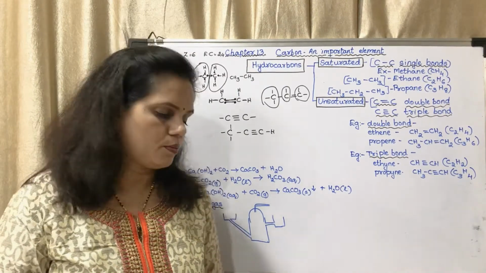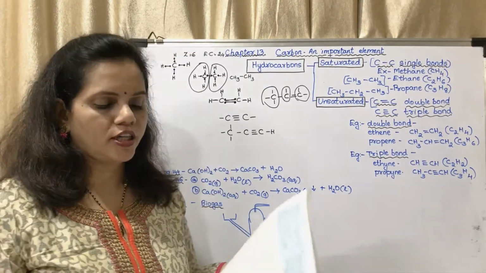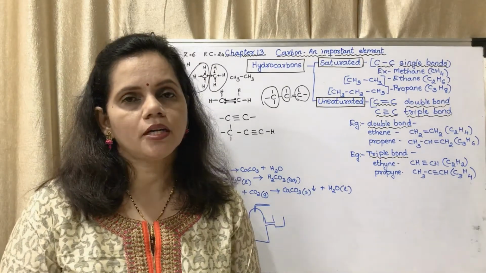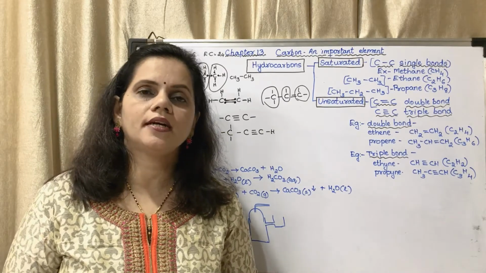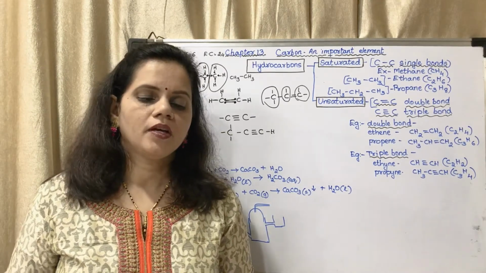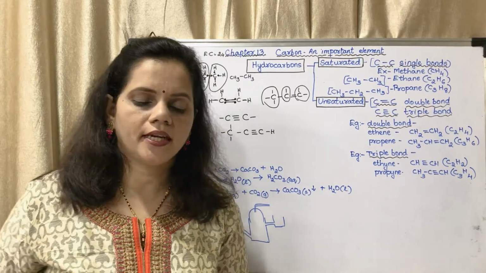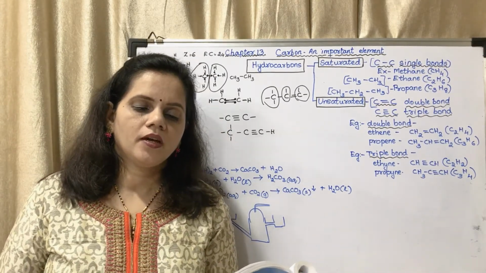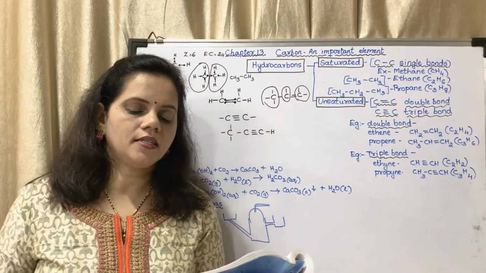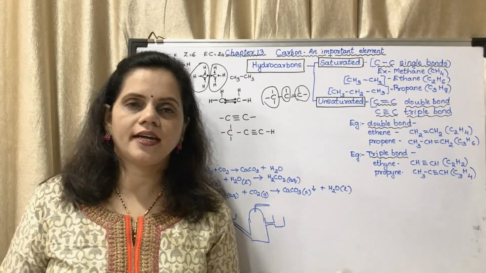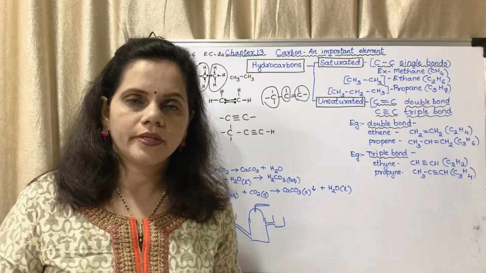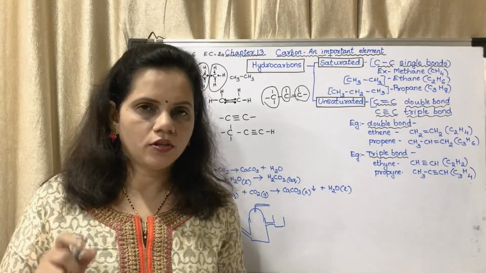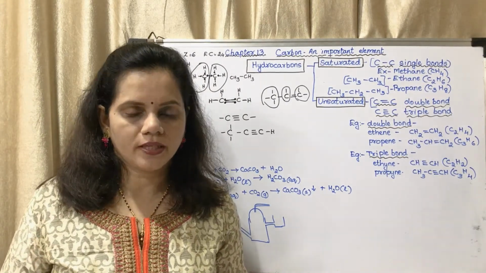Now we may move on to the textbook. Page number 143. There is a topic which is again a 3 mark question, properties of covalent compounds. You may mark that. Covalent compounds have low melting and boiling points. Generally, they are insoluble in water and soluble in organic solvents. They are poor conductors of heat and electricity. Now, this is a question which is very frequently asked. It is not there in the exercise. You may mark it. You have to learn it.